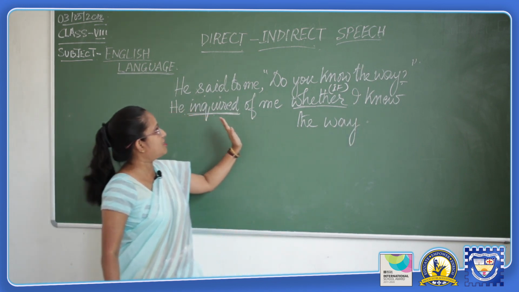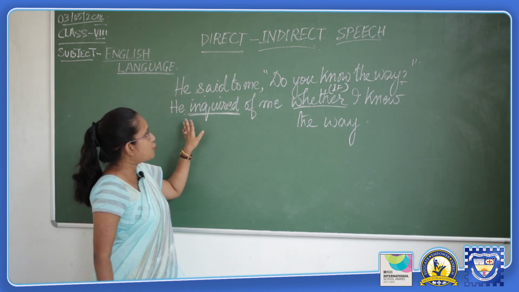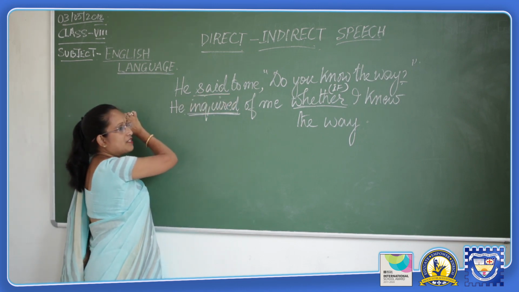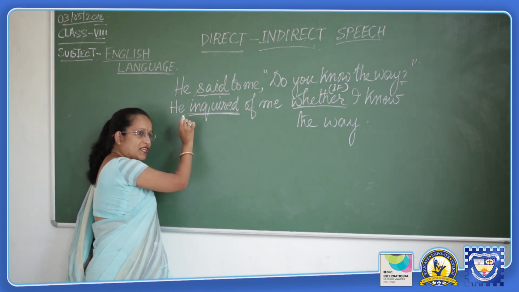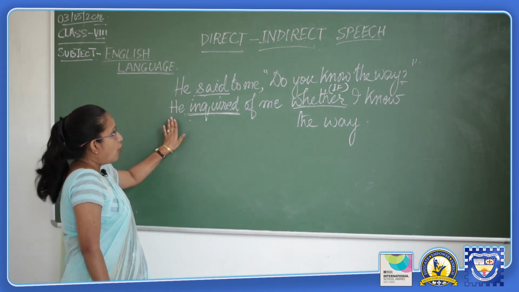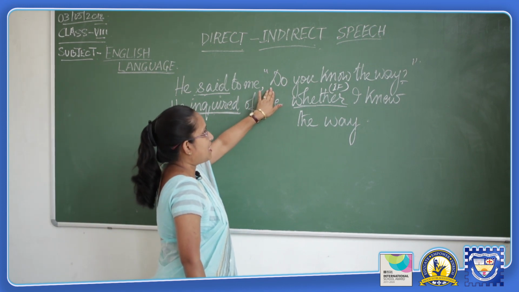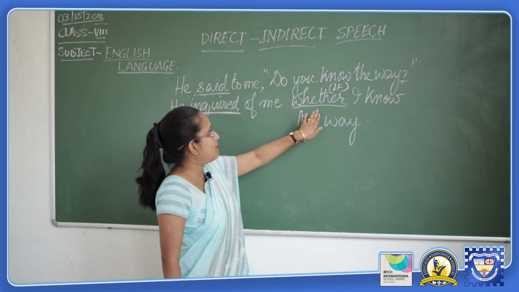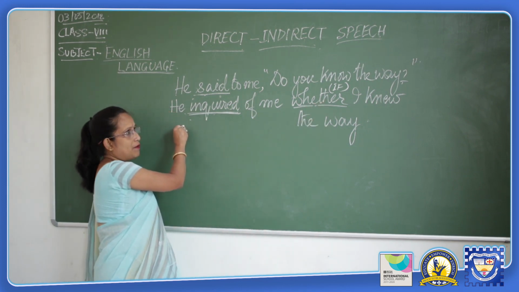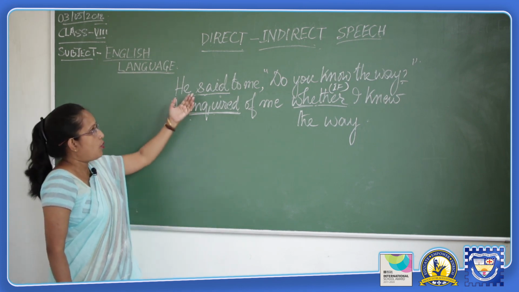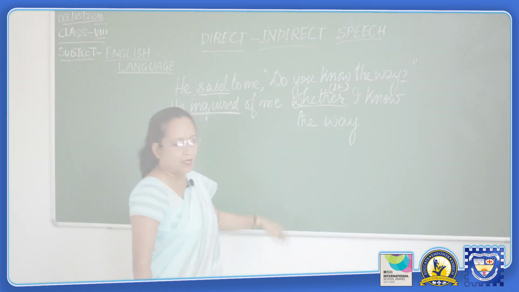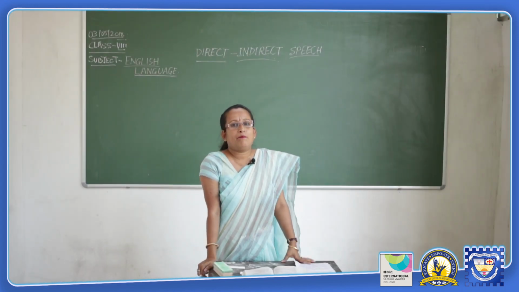So, here are the changes that are noted. The introductory verb, the word said, is changed into inquired or asked, or else when the answer to the first question is yes or no, then it is joined with either whether or if. So, this is how interrogative sentences are converted when direct speech is converted into indirect speech. The next kind of sentence is the imperative sentence.